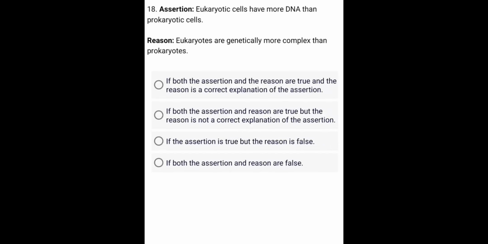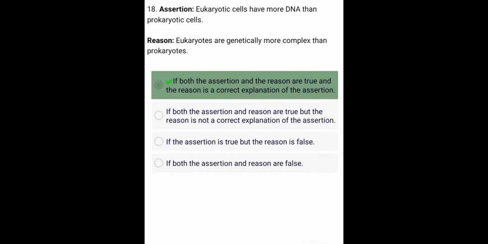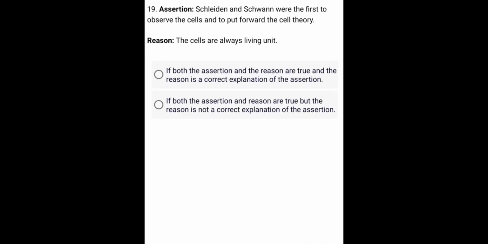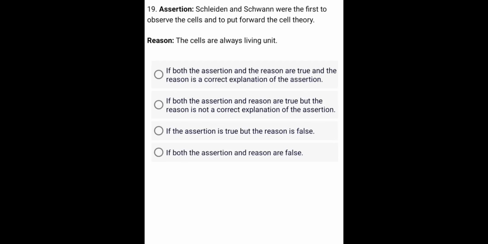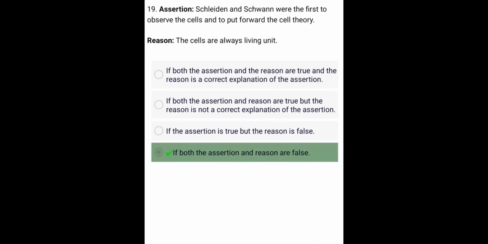Assertion. Eukaryotic cells have more DNA than prokaryotic cells. Reason. Eukaryotes are genetically more complex than prokaryotes. Assertion. Schleiden and Schwann were the first to observe the cells and to put forward the cell theory. Reason. The cells are always living unit. A. If both the assertion and the reason are true and the reason is a correct explanation.